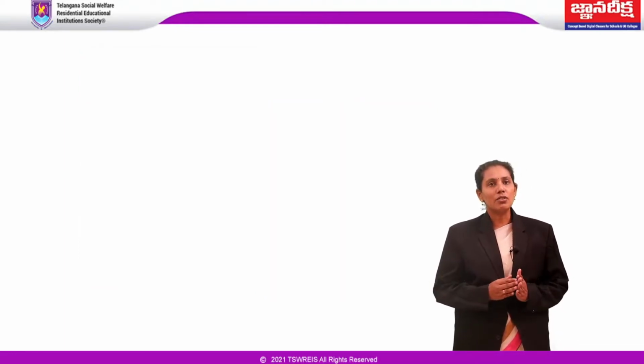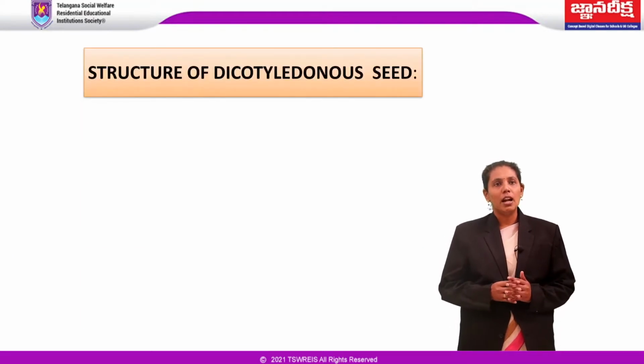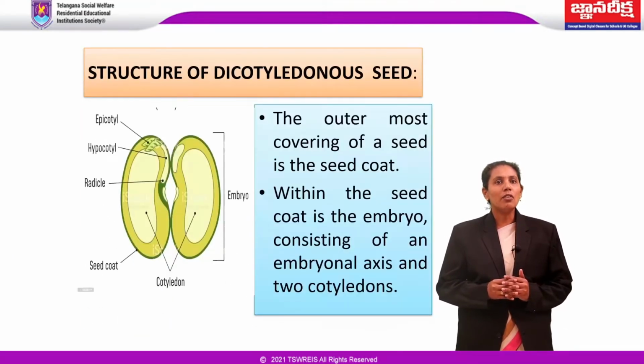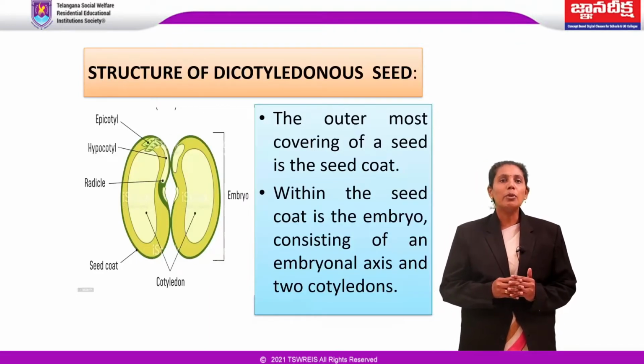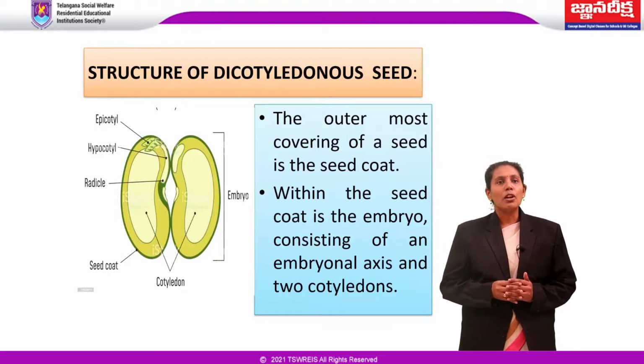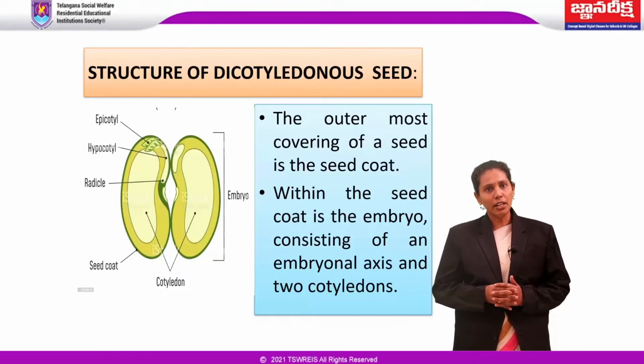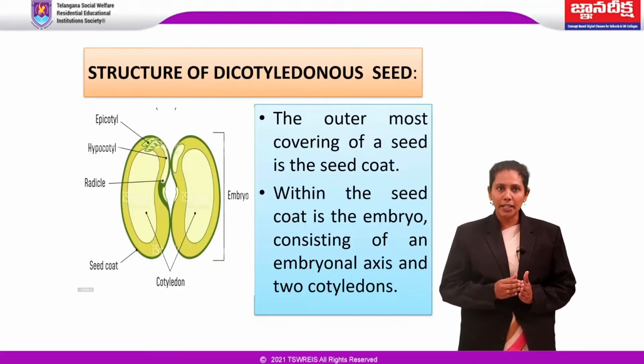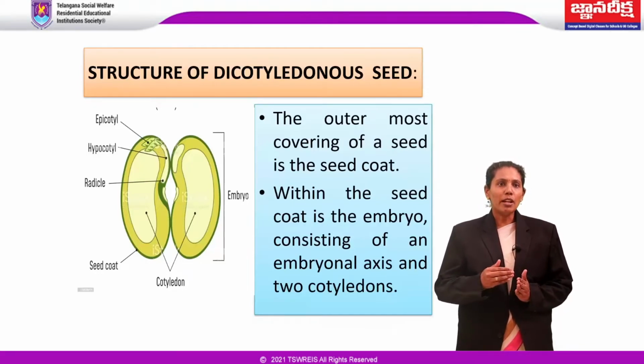Let us see the structure of dicotyledonous seed. The outermost covering of a seed is the seed coat. Within the seed coat, embryo is present, consisting of an embryonal axis and two cotyledons. Cotyledons are often fleshy and full of preserved food materials. At the two ends of the embryonal axis, radicle and plumule are present.